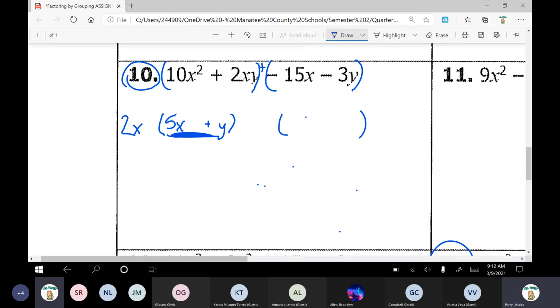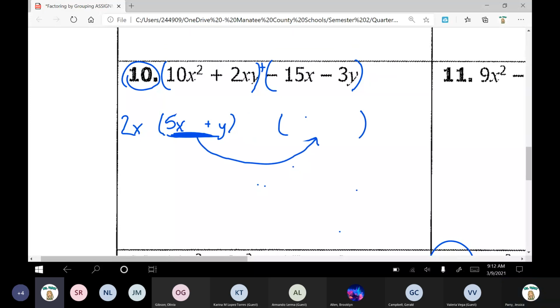If this set of parentheses is 5x plus y, what does this one have to equal? The same exact thing. So I'm going to go ahead and write down again my 5x plus y.